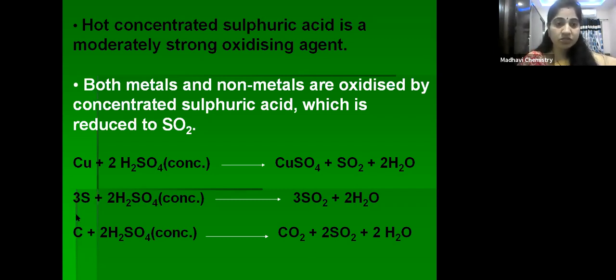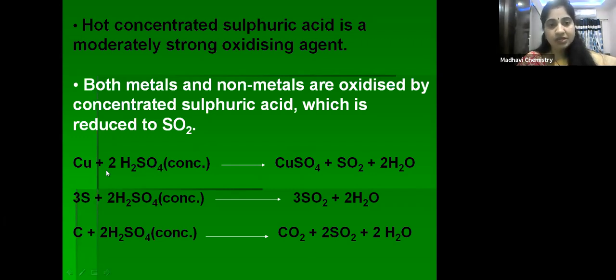For example, copper, when it reacts with sulfuric acid, converts into copper sulfate plus sulfur dioxide plus H2O. What is the oxidation state of copper? 0. In copper sulfate, the oxidation state is +2. So 0 to +2, an increase in oxidation state. So copper is oxidized in the presence of sulfuric acid.